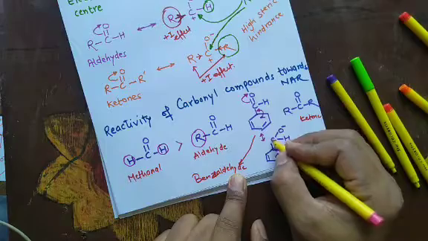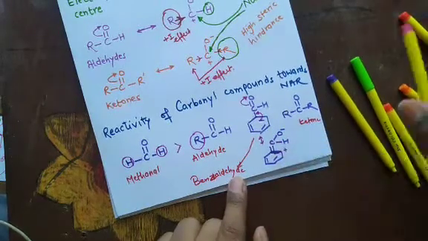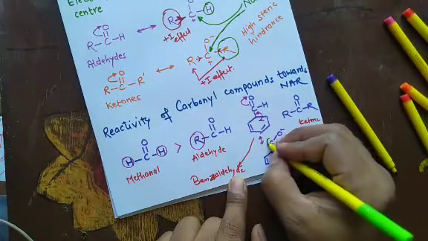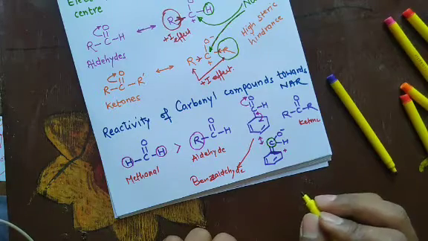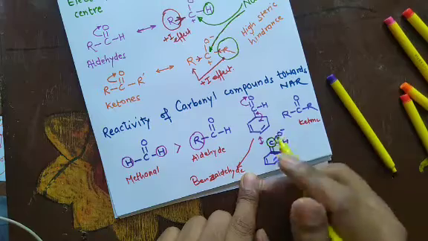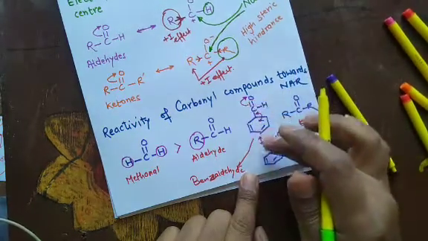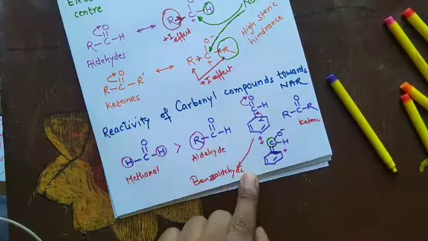There is no positive charge development over the carbonyl carbon. You can easily visualize this from the two resonating structures. This carbonyl carbon is not getting any positive charge, so nucleophilic addition will not take place on that scale. The tendency to undergo nucleophilic addition reaction will be much lower in comparison to aliphatic aldehydes.